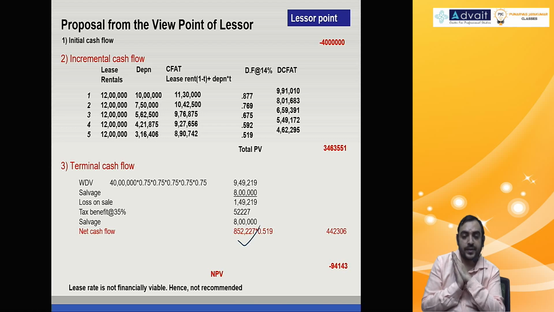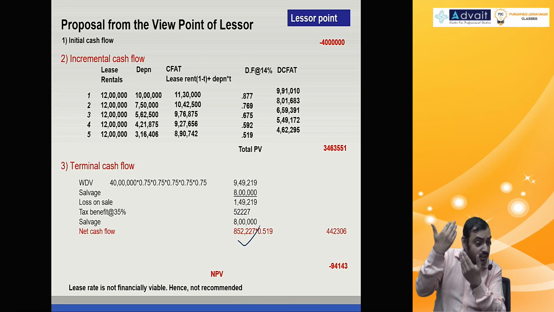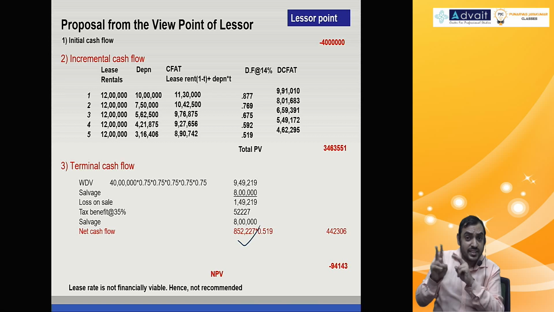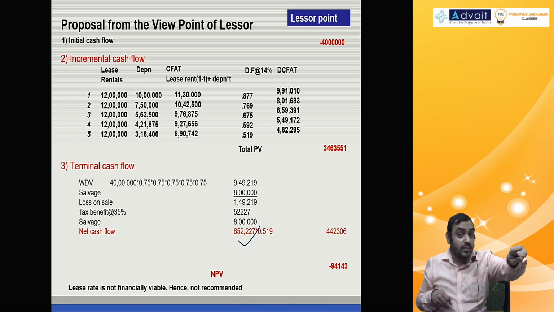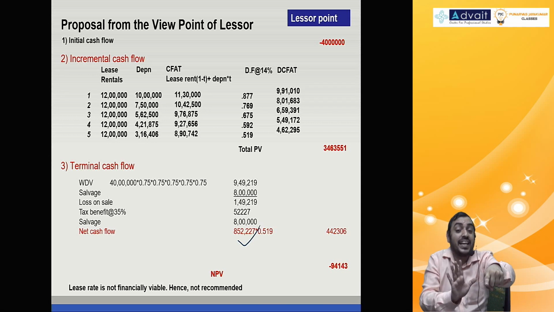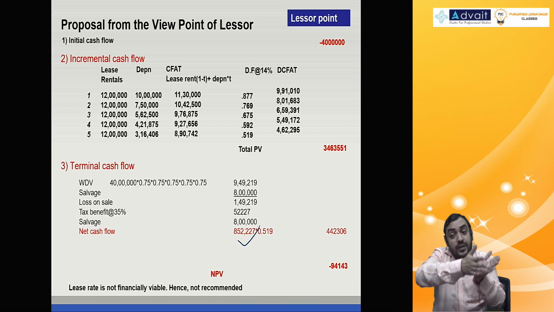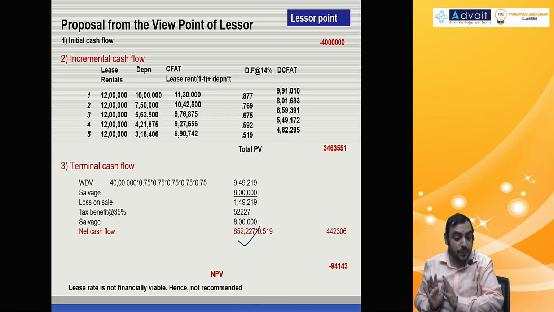One more small point. One of the students asked this doubt. He says, sir, lessee also claiming depreciation, lessor also claiming depreciation. Isn't that double depreciation? No. If the buyer of the asset chooses to be the owner, then he will get depreciation. He is not a lessee there. If he becomes the lessee, he is not getting depreciation.